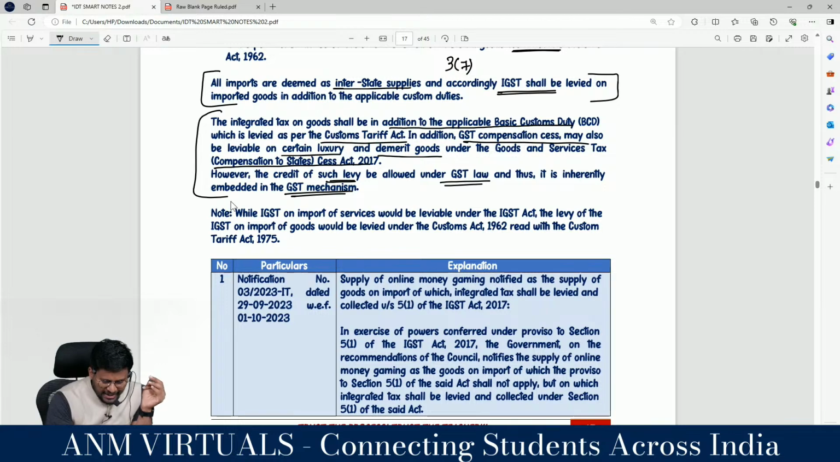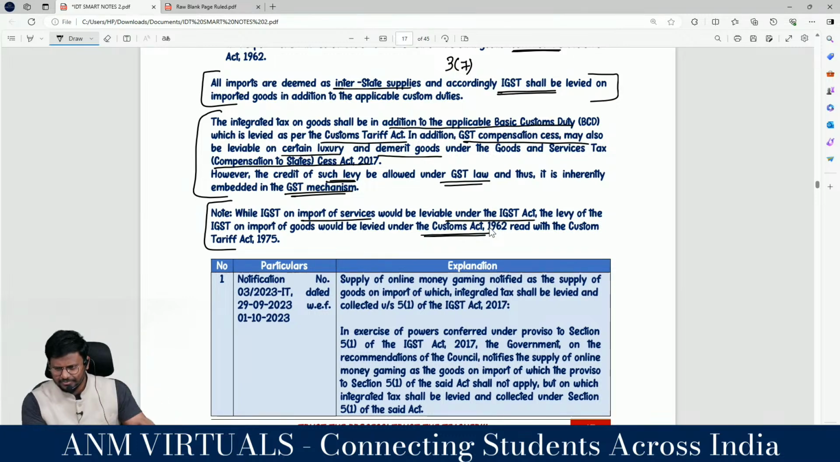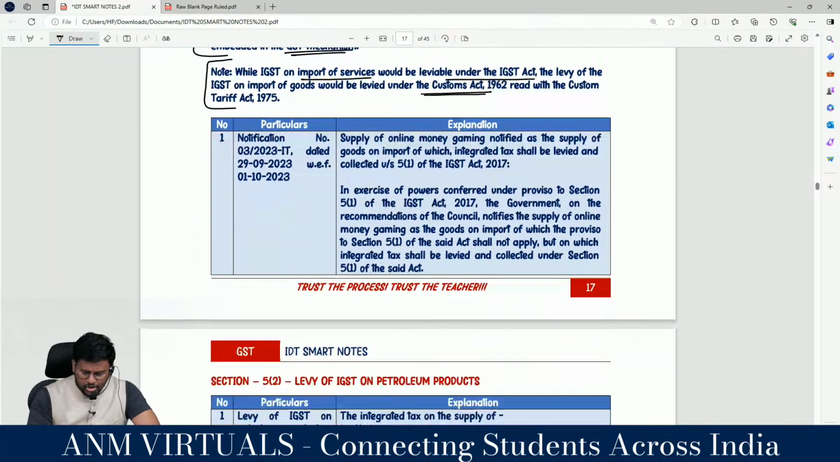Right. While IGST on import of services would be leviable under the IGST Act, the levy of IGST on import of goods will be levied under the Customs Act, read with the Customs Tariff Act 1975. If it is an import of services, IGST Act. If it is import of goods, Customs Act. But it has been changed. This is the notification they have put.